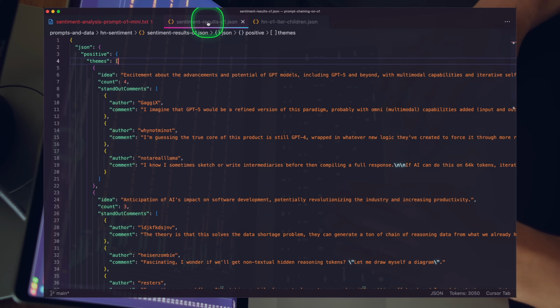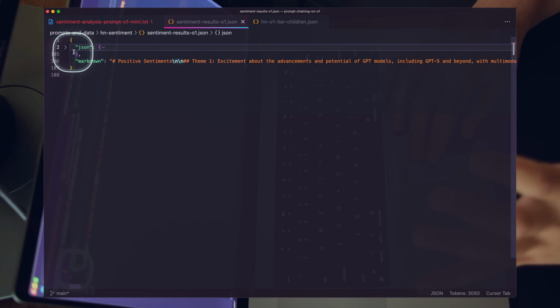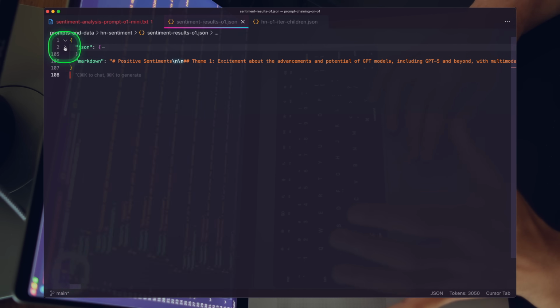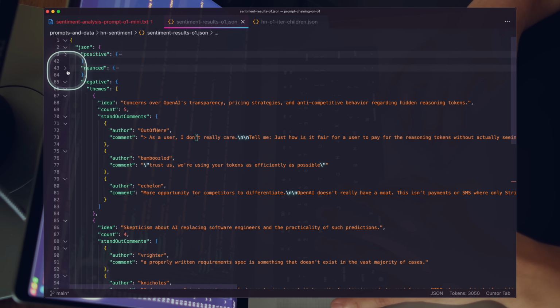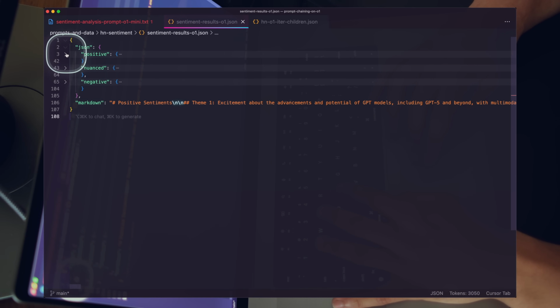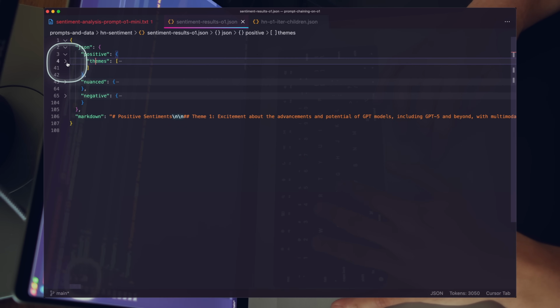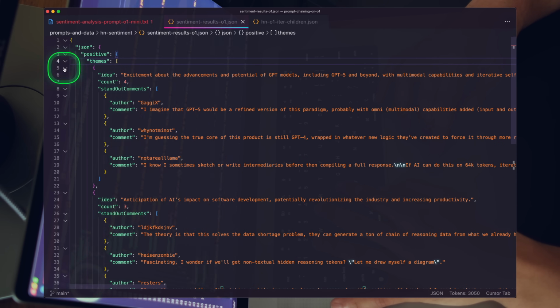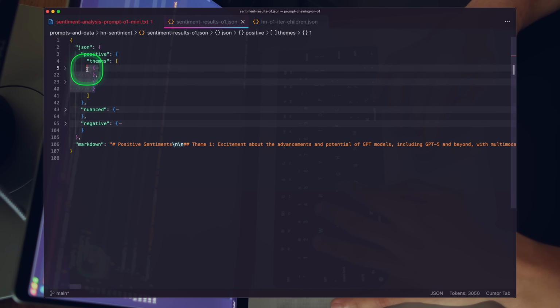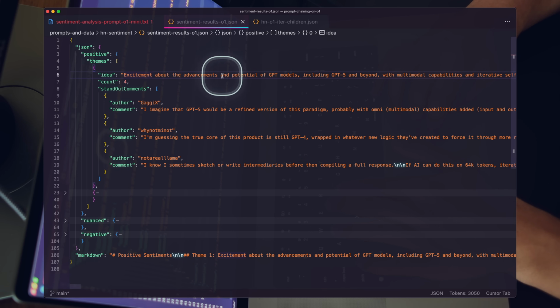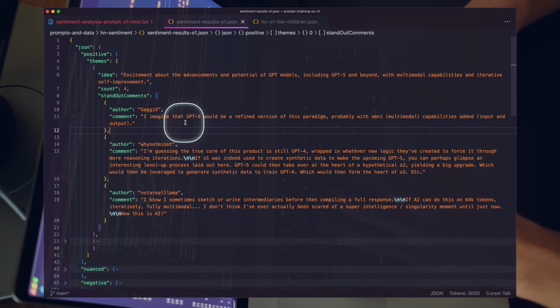Okay, so here's our sentiment analysis. First off, let's check the structure. Perfect, JSON and markdown. Let's first browse through the JSON and make sure we have all of our sections. Great, we have negative, nuance, and positive. Let's dial into one of these. You can see here we have our themes. We have 2 concrete themes. There's a positive theme: excitement about advancements and potential of GPT models, including GPT-5. There are some really great comments in here.